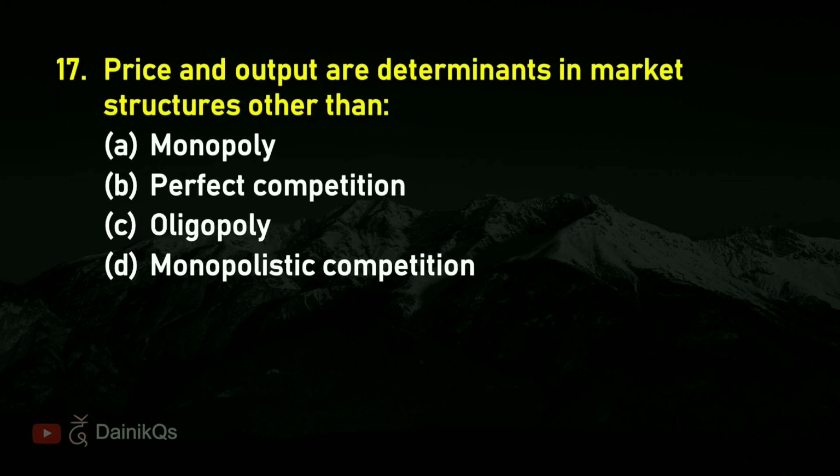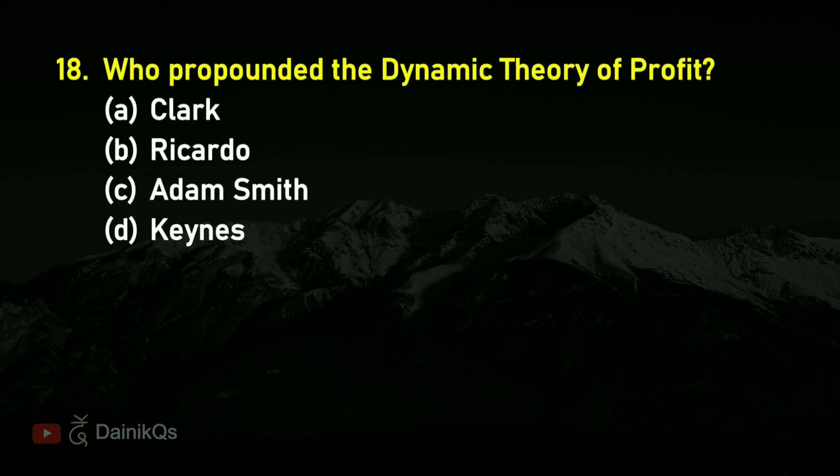Question 17. Price and output are determinants in market structures other than. Right answer is B. Perfect competition. Question 18. Who propounded the dynamic theory of profit? Right answer is A. Clark.